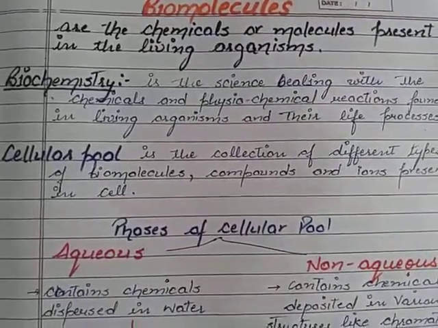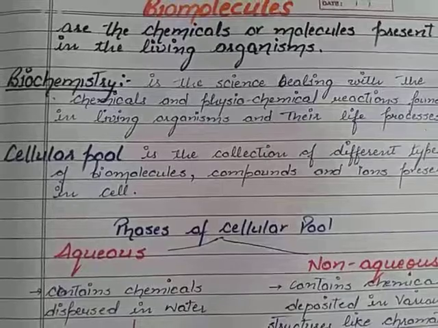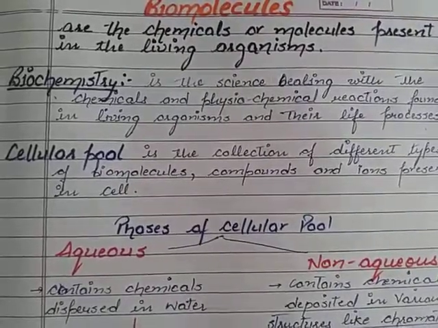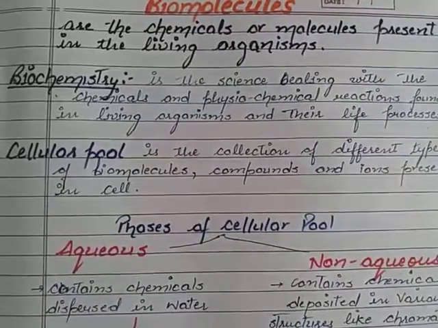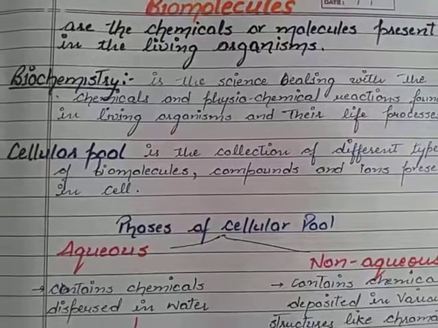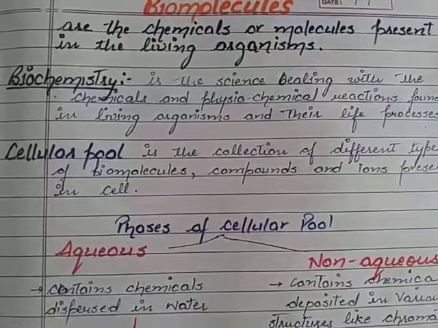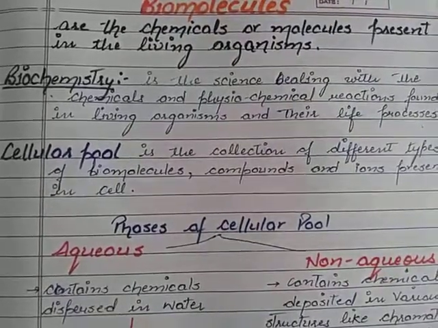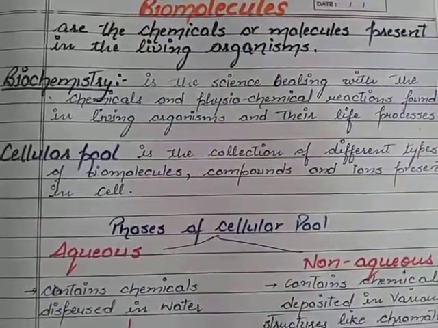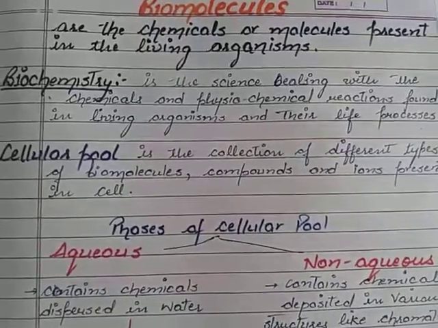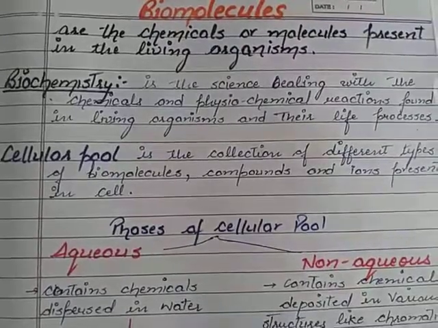So the definition of biochemistry is: it is the science dealing with the chemicals and physiochemical reactions occurring inside the body of living organisms and all their life processes. Life processes like digestion, respiration, circulation, excretion are all related with biomolecules or the excretion and synthesis of the biomolecules. So in biochemistry, all those life processes and vital chemical reactions which are necessary for the survival of a living organism are studied under the branch of biology called biochemistry.